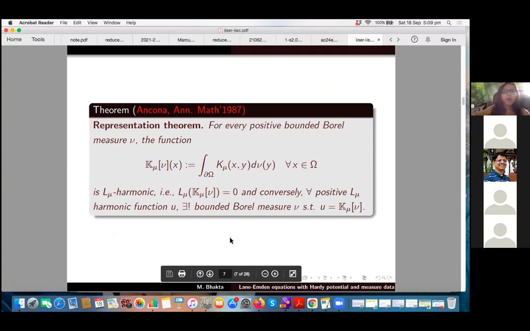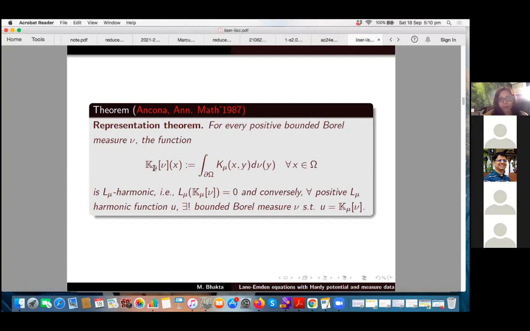Now I go back and start with the representation theorem by Ancona. It's a very classical result from 1987, which states that for every bounded Borel measure nu, you can define the Martin operator K mu acting on nu, which you define by integrating the Martin kernel with respect to the measure nu on the boundary.